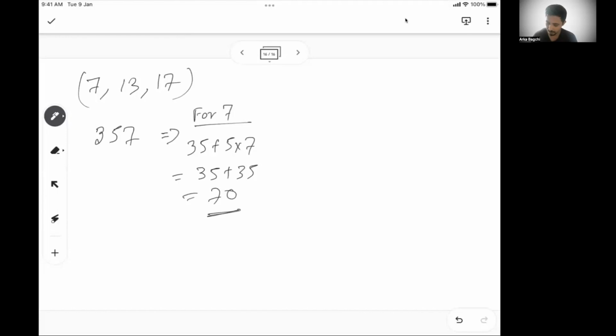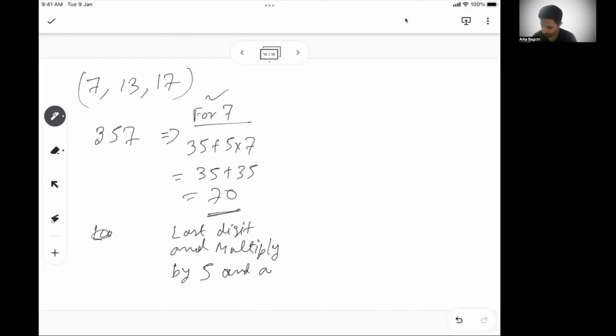So 70 is divisible by 7. You see, the number is divisible by 7. So for 7, you take the last digit, multiply by 5, and add it back to the rest.